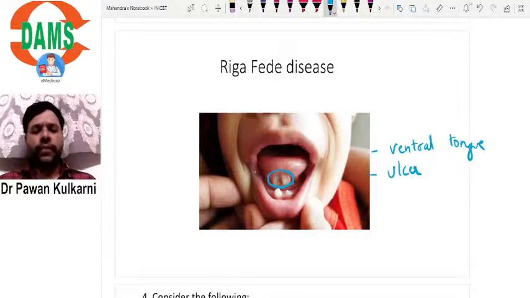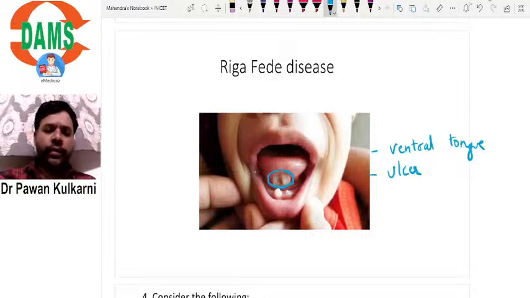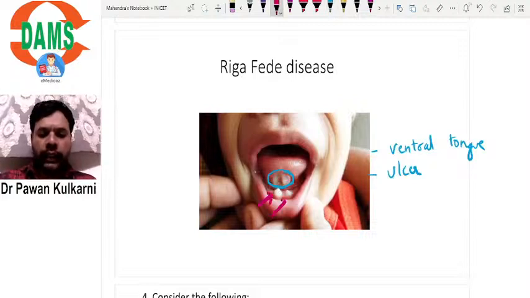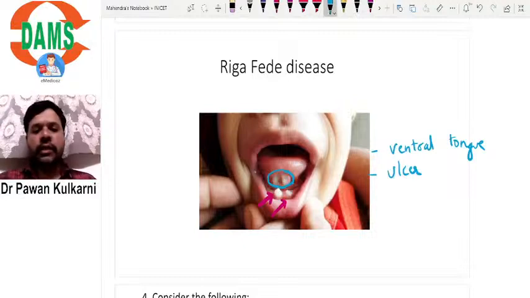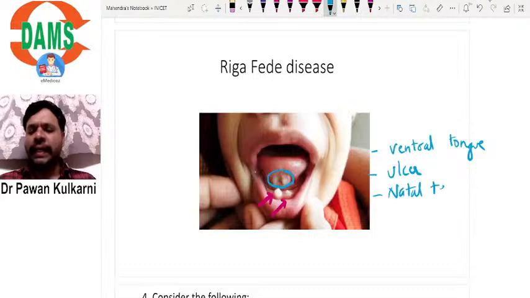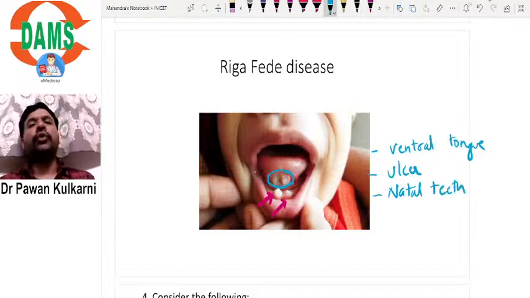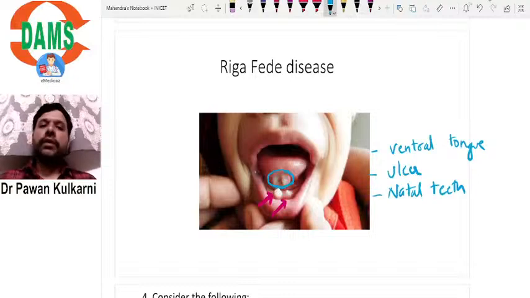Why is the ulcer seen? Look at the teeth here. What are these teeth? These teeth are nothing but natal teeth. What do you mean by natal teeth? The teeth or tooth that is seen at birth. Normally, an infant gets teeth at around 6 months.